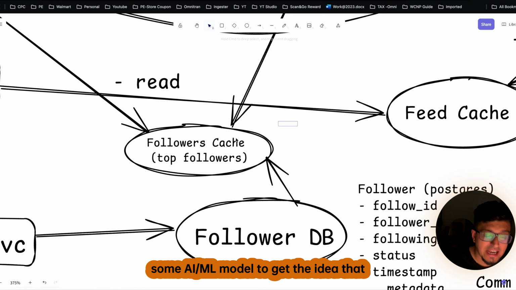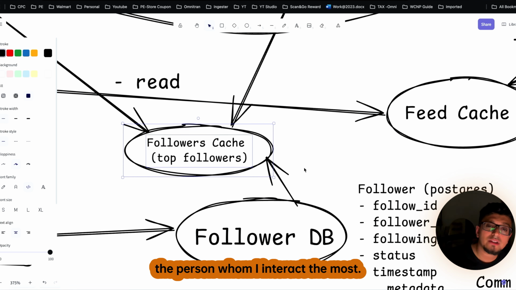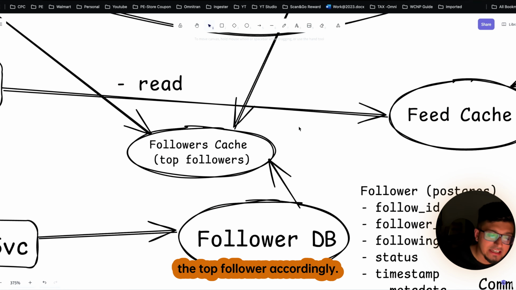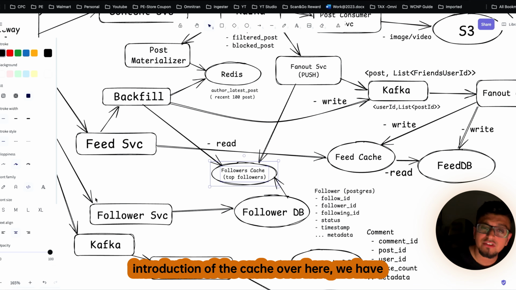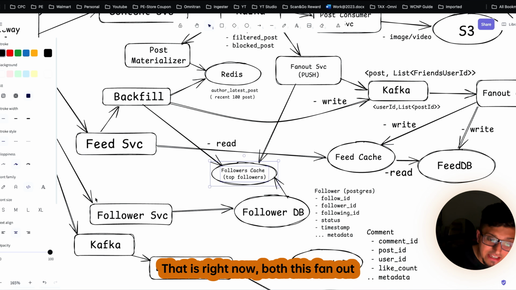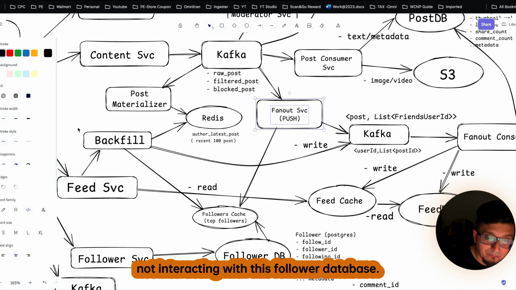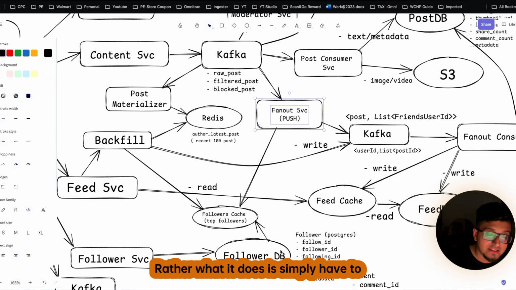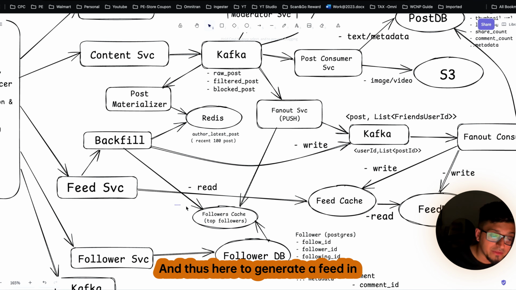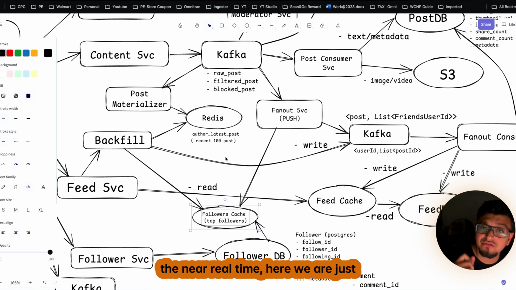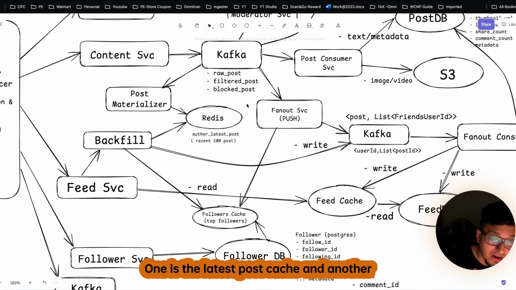And obviously this database can be updated with some AI/ML model to get the idea of who are the top celebrities or the persons whom I interact with the most. Based on that, it can simply generate the top followers accordingly. With the introduction of this cache, we have optimized our entire system a bit more. Right now, both this Fanout service as well as the backfilling service are not interacting with the follower database. Rather, they simply fetch all the top followers from this Redis cache. Thus, to generate a feed in near real time, we are just making two calls and both are nothing but two caches.